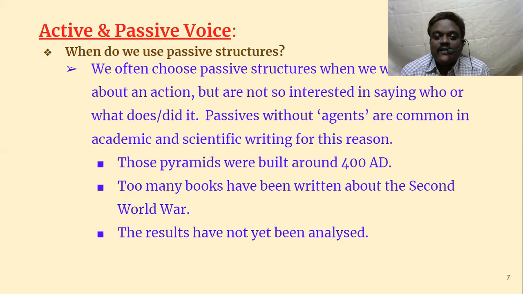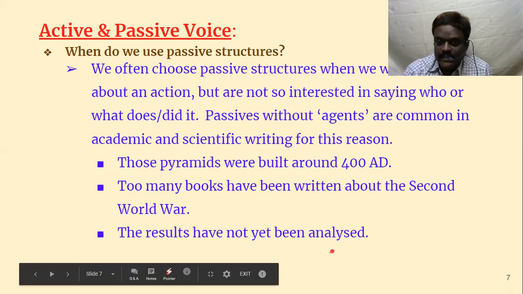See here, those pyramids were built around 400 AD by Pharaoh. That's not very important. So, those pyramids were built around 400 AD. Too many books have been written about the Second World War. By whom? That's also not important for us now. The results have not yet been analyzed. By whom? Maybe by the principal, or maybe by the staff. But it's not very important for us now.